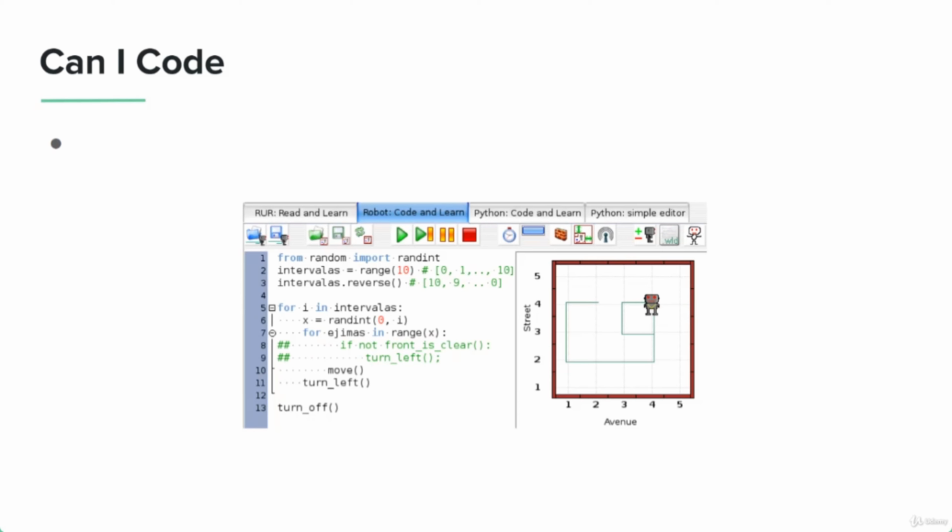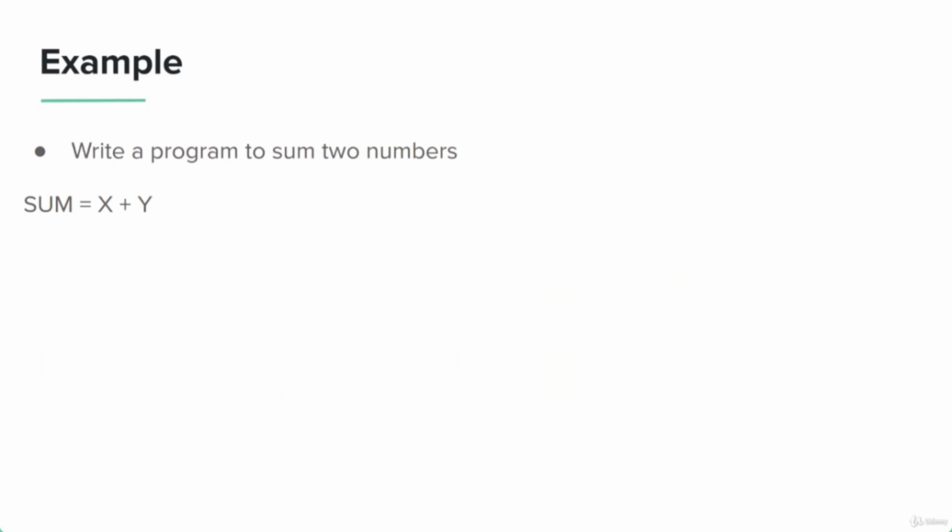So the question is, if you're not a programmer, can you code? This is an example of Python code that instructs a robot to move from position X to position Y. This seems quite scary for anyone who has no idea of programming. But trust me on this, it's not that hard. Once you get started with it, it eventually starts making sense. Even though it looks tough, I can guarantee you that Python is one of the simplest and easiest programming languages to learn, and even if you do not have any programming experience, you can write a program and code in Python.